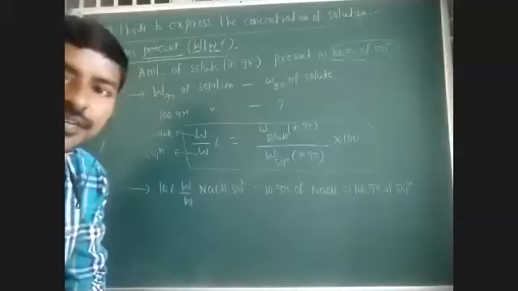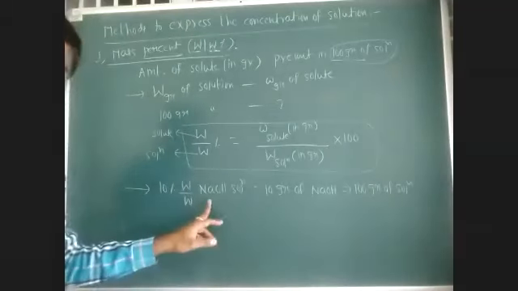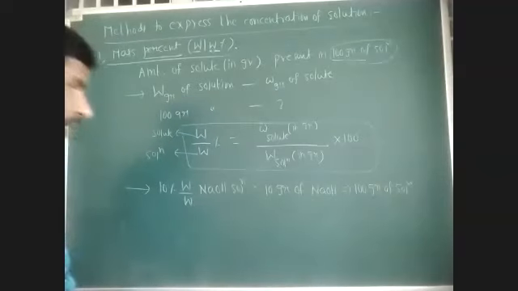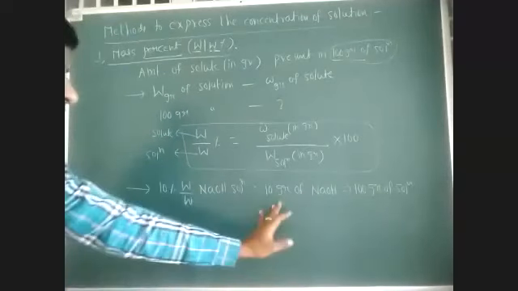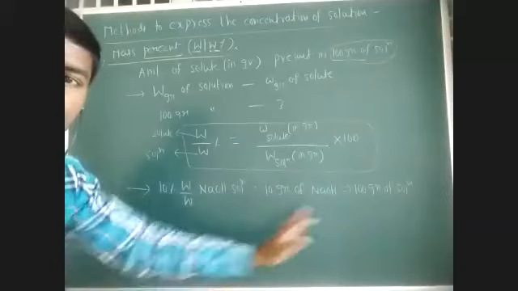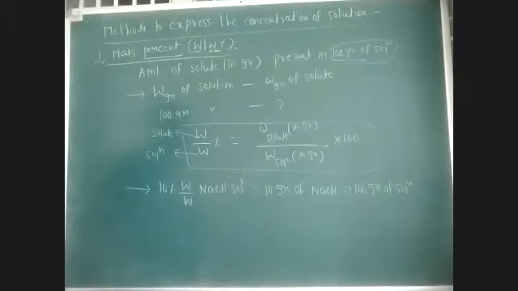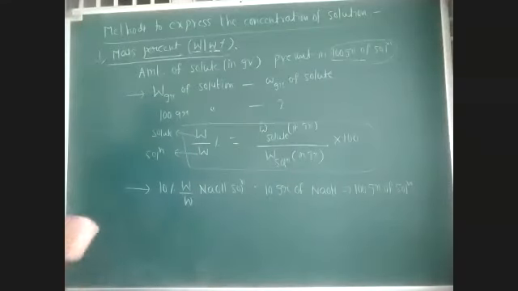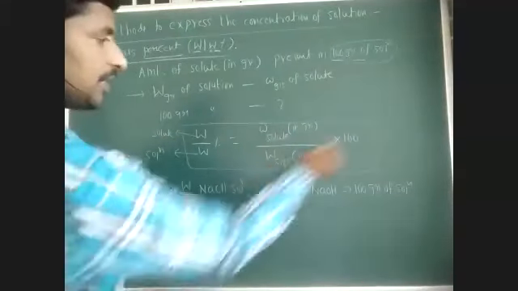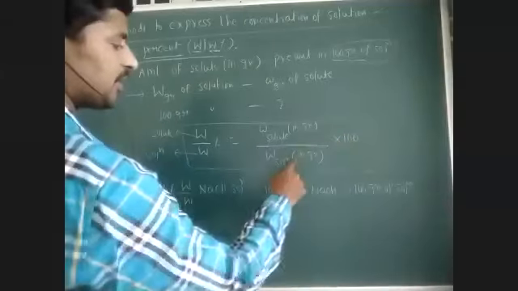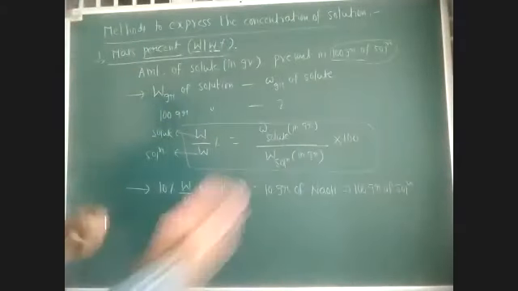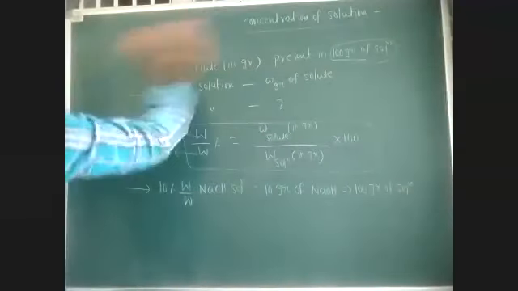The remaining 90 grams is solvent, water if it is an aqueous solution. If you substitute, 10 by 100 into 100, the 100 gets cancelled, so we get 10%. This is mass percentage.